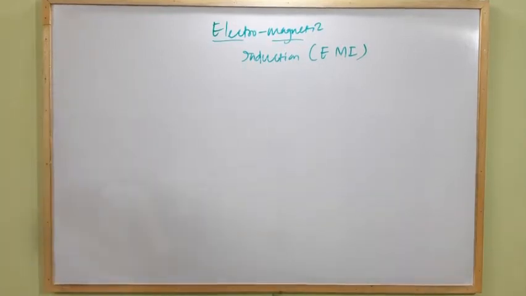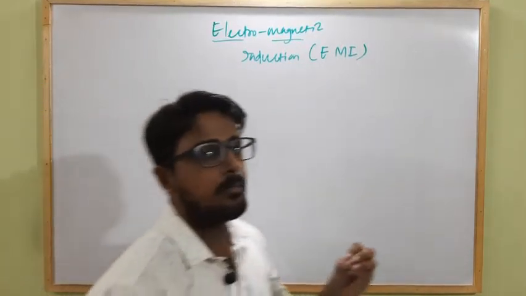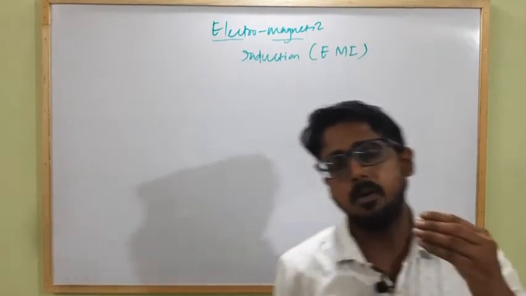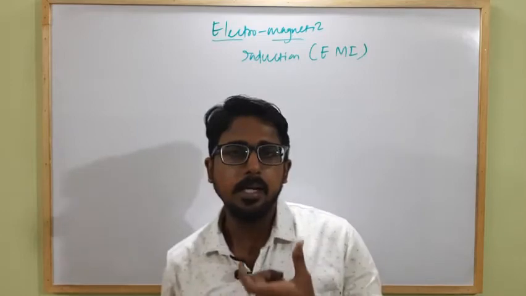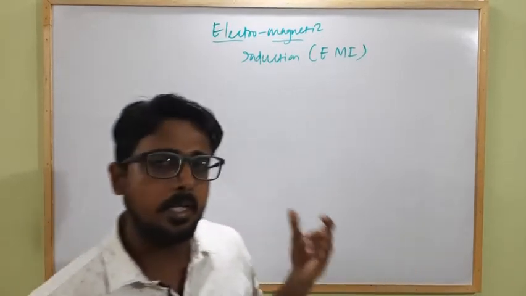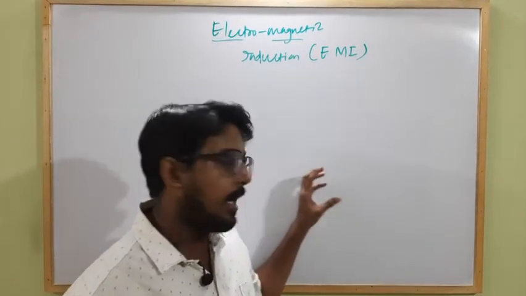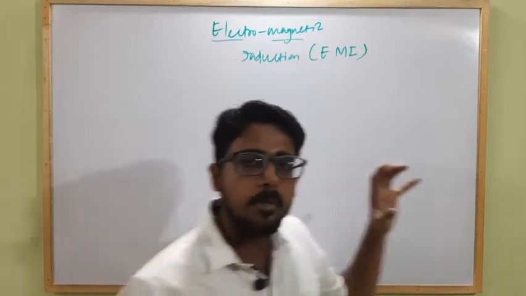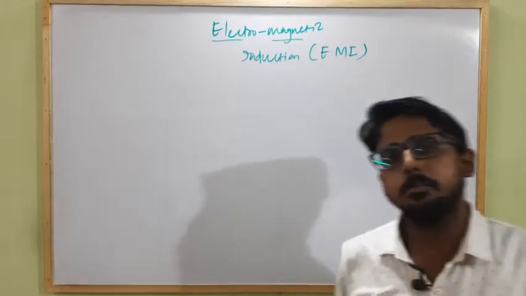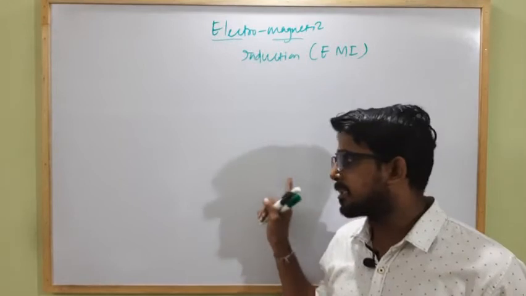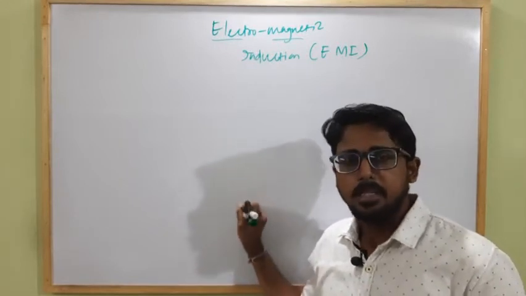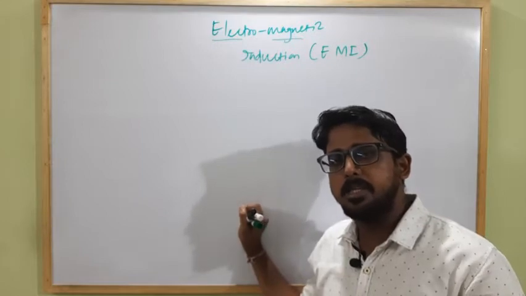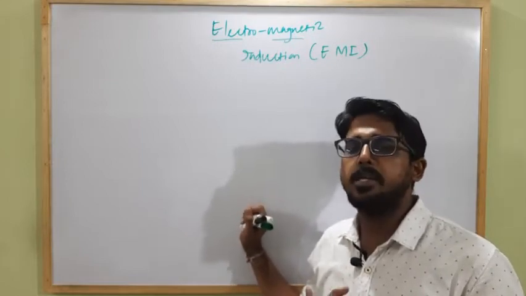So till now we have studied that whenever there is a change in magnetic flux linked with a coil, or there is any relative motion between a coil and a magnetic field, an EMF is induced within the coil, and the magnitude of that induced EMF is directly proportional to the rate of change of magnetic flux. That means if magnetic flux changes very fast, the induced EMF will be very large, and if the change in magnetic flux is very slow, the induced EMF will be very low.